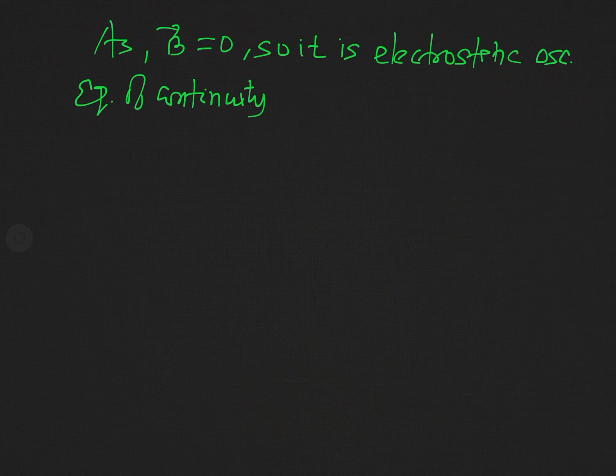As I have told you, we will now discuss the applications of MHD equations. So you can say this is the application of one of the MHD equations, and that MHD equation is what? This is the equation of continuity, and it is given as divergence of J plus del rho by del t is equal to 0.